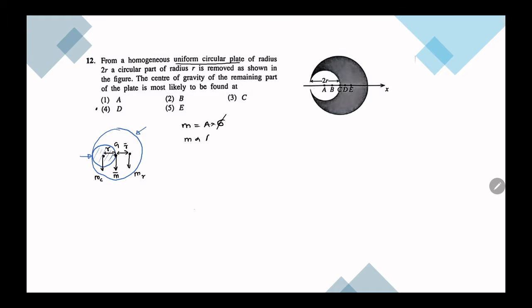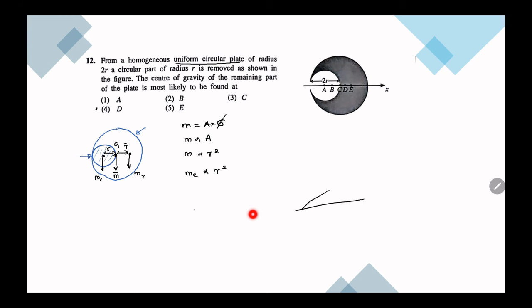So mass is proportional to the area, but this is a circle, therefore mass is proportional to pi r square. Pi is a constant, then mass is proportional to r square. So if you look at the smaller circle, the one we removed, mc, it is having a radius r, so it is proportional to r square.